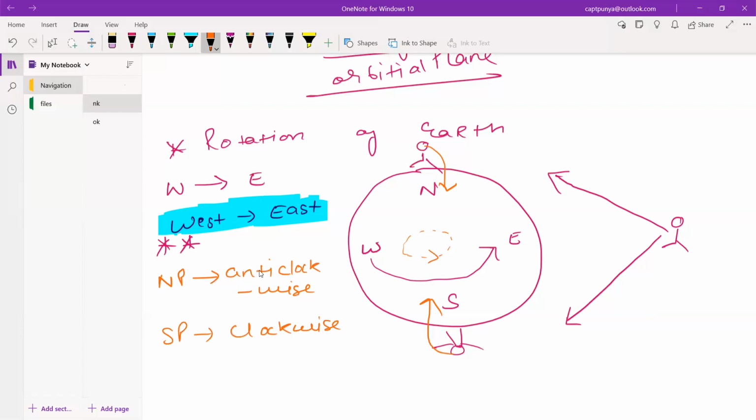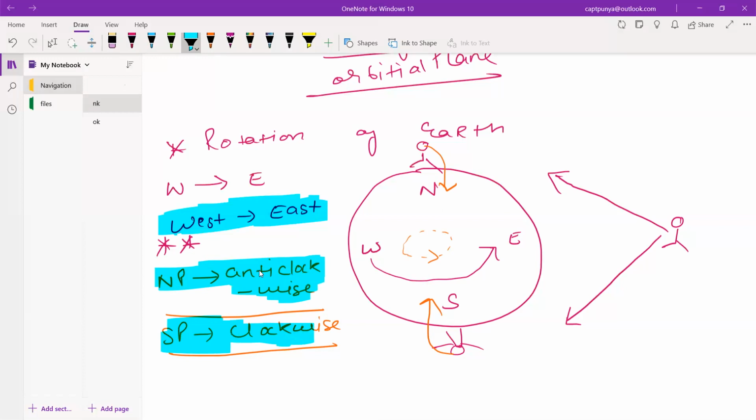So do one thing. When you're watching this video, just flip your phone. Okay, just flip your phone screen and you will see it is clockwise. Okay, so south pole clockwise and north pole anti-clockwise. So these are the important three things we have to remember in terms of the rotation of the earth. North pole anti-clockwise if you see from north pole, if you see from south pole it is clockwise, and it is west to east in general. So these are the 3 points.